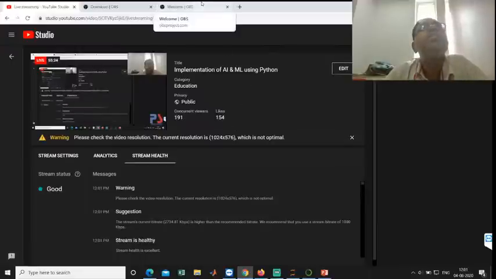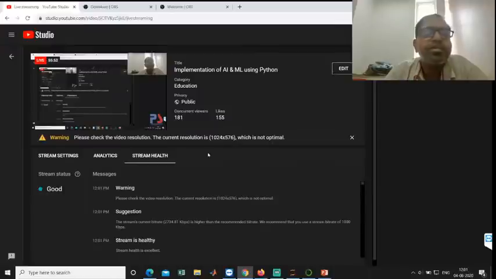What is the difference between data science and machine learning? There is a slight variation, a slight difference. In data science, we always focus on the insights of data. That's it. Data insights, hidden patterns, we always identify. There we use different statistical methods for identifying them: correlations, regressions, and normalizations. We use different techniques to identify the hidden patterns and deep insights of the data. That is about data science.